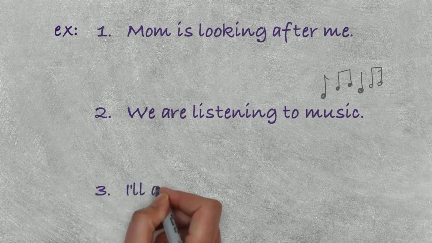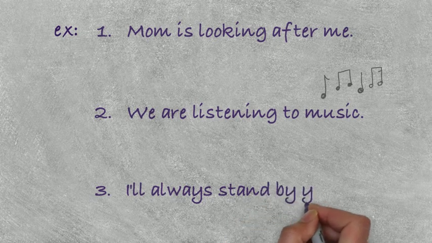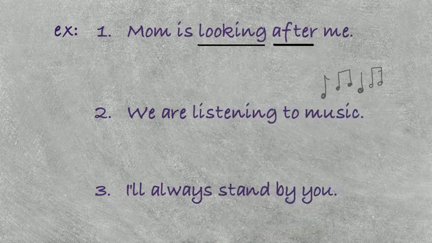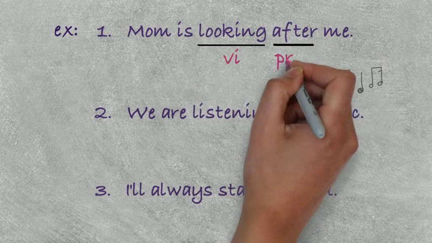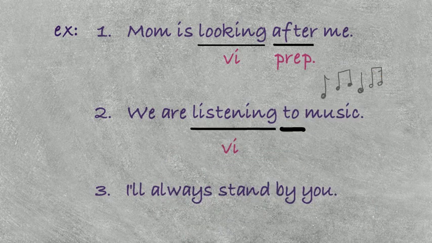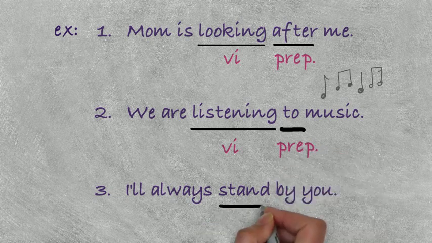I will always stand by you. As you can see, looking after is a verb followed by a preposition. Listening to is the same, a verb followed by a preposition. Stand by is a verb followed by a preposition.